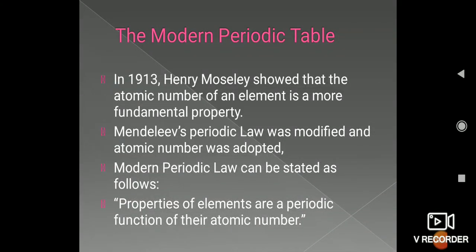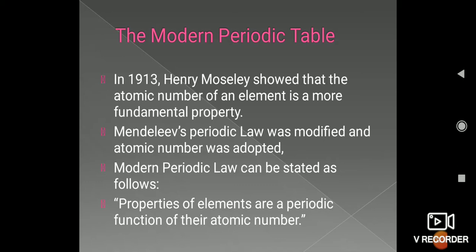Today we will study the modern periodic table. As we know, we are studying the chapter classification of elements, or periodic classification of elements. We have gone through the various classifications like Dobereiner's triads, Newlands' law of octaves, and Mendeleev's periodic table, and we have also studied that there are some limitations of Mendeleev's classification.